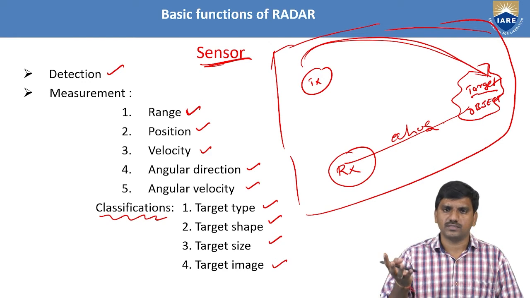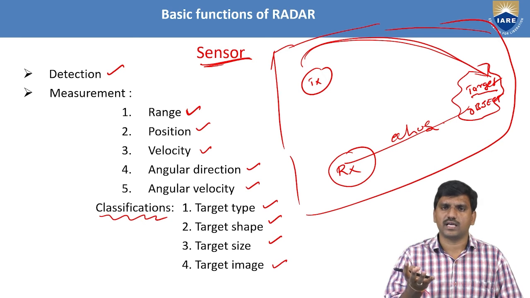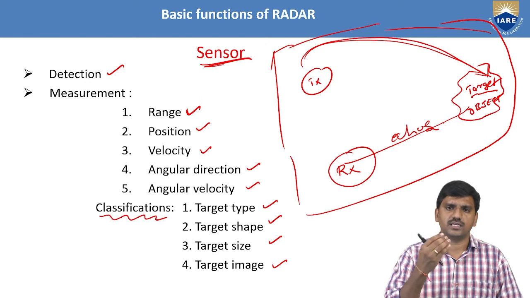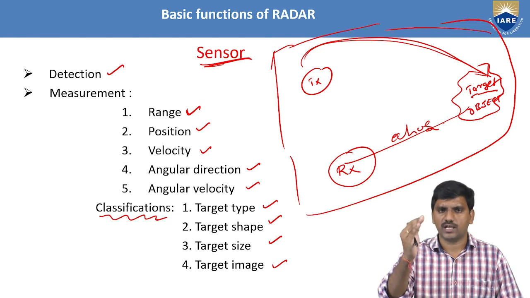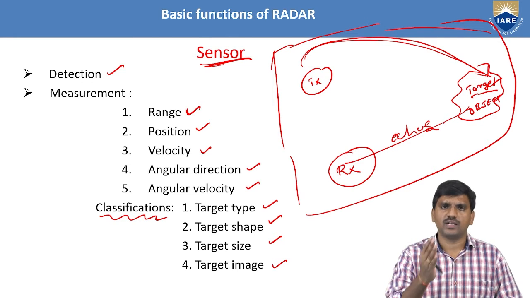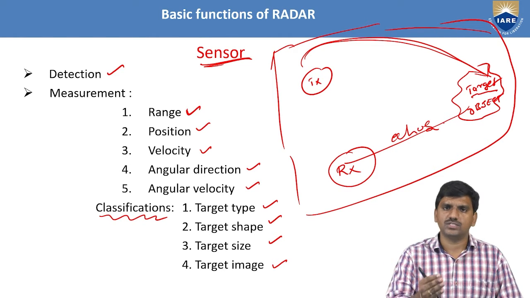Simply, the radar is a good sensor. Either it is an active sensor or a passive sensor, that comes under the classifications of radar. The basic function of radar is first to detect objects or targets by passing electromagnetic (EM) wave signals. Next one, measurement: range, position, velocity, angular velocity and angular direction. Next one, classifications: target type, target shape, target size and target image. So these are the basic functions of radar.